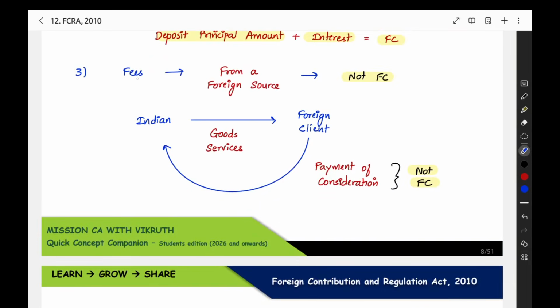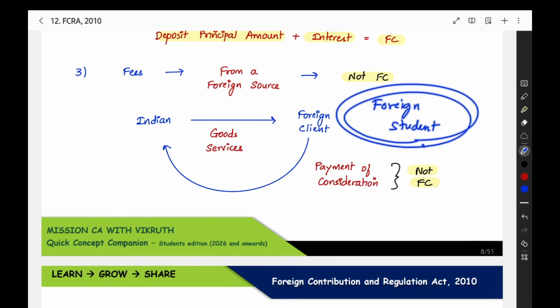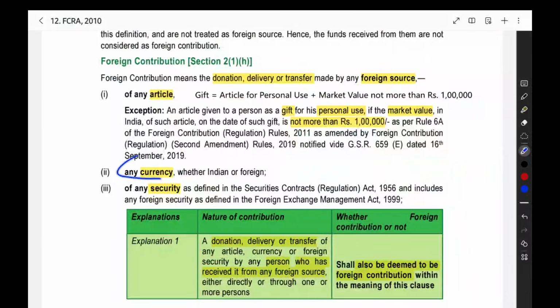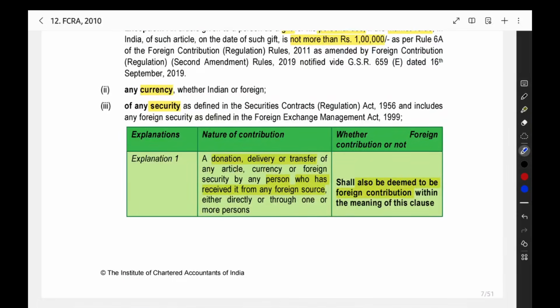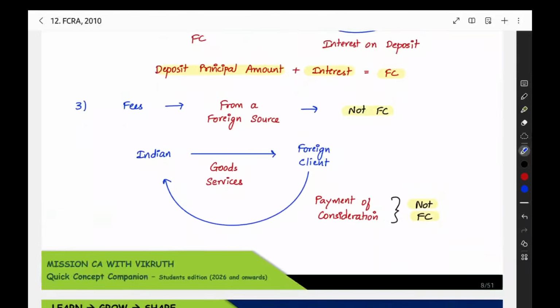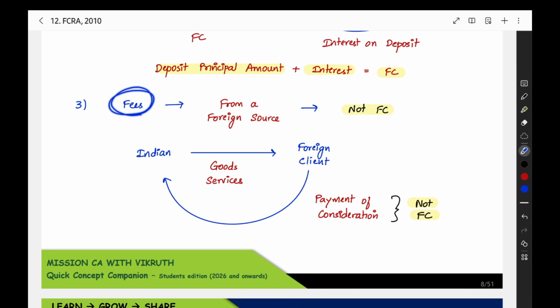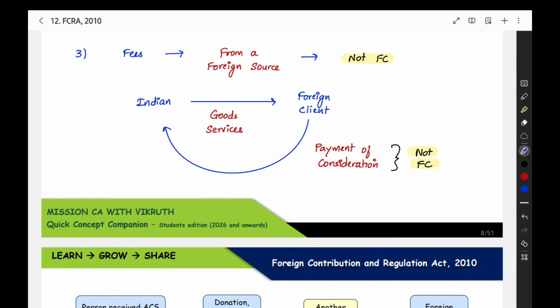Then the third one we can see. You are getting some fees from a foreign source, like a foreign student who is going to come and study in an Indian educational institution. Now, that Indian educational institution is collecting some fees. That is also from a foreign student, so that is a foreign source only. For now, you can understand that anything from outside India is a foreign source. So the fees you are collecting will also come under the foreign contribution. When you see the definition, any currency you are getting will come under the foreign contribution. But in the explanation, they have given a separate exception that the amount you are receiving as part of fees will not be a foreign contribution. So that exception they have given.